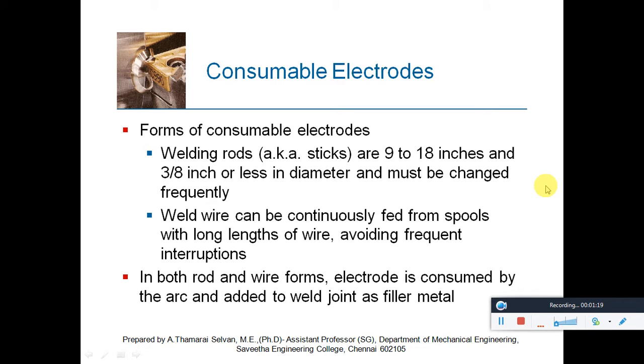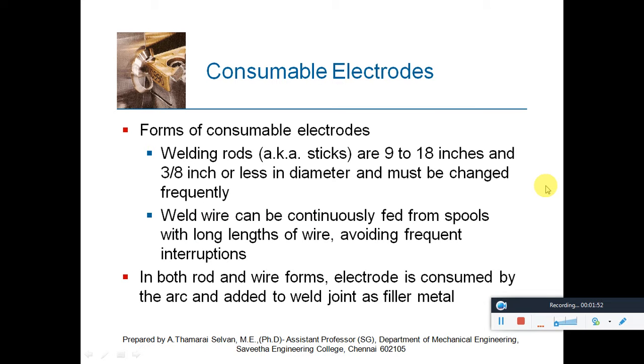In heavy fabrication processes, we don't waste time replacing these consumable rods in stick form. Hence we use weld wire, which can be continuously fed from spools with long lengths of wire, avoiding frequent interruptions. That interruption is nothing but changing the electrode frequently.